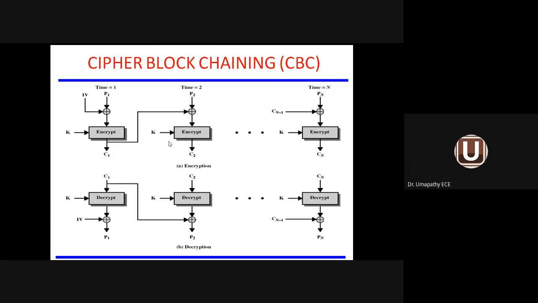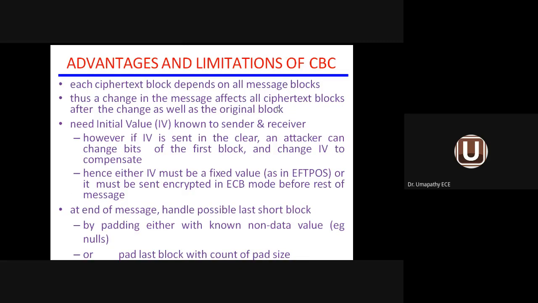In this diagram, blocks are not totally independent. A part of the information is given to another block. Here also it is given here. So there is a chain available, block chaining available. The method is called cipher block chaining. What are the advantages and the disadvantages of CBC?